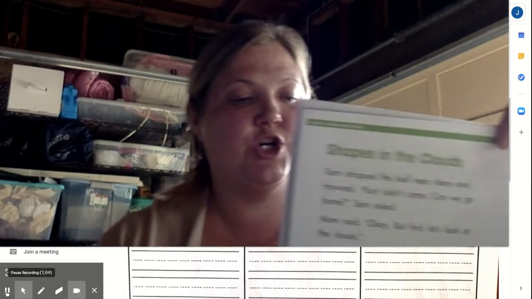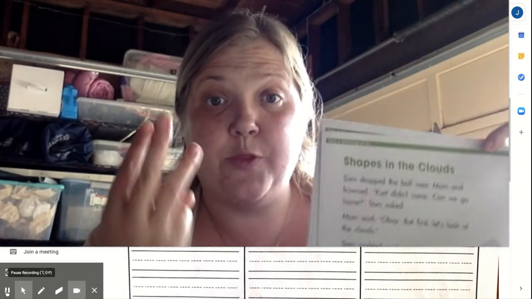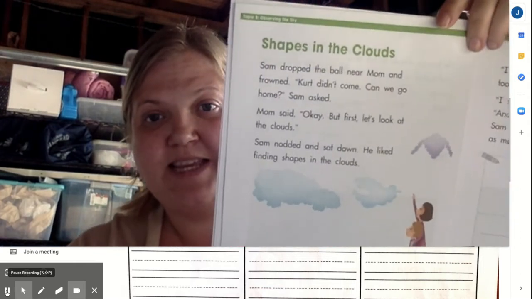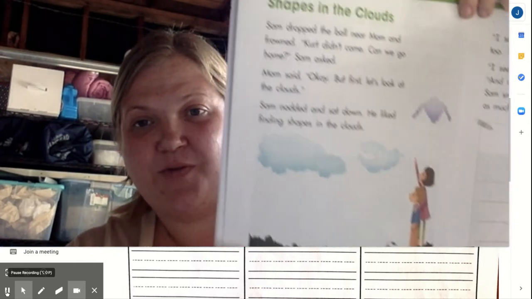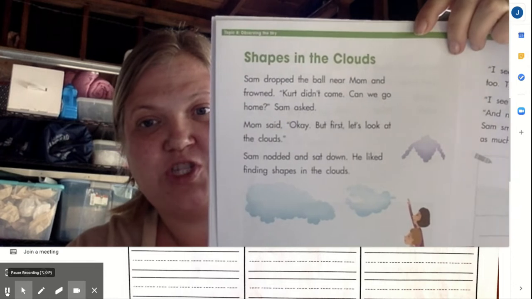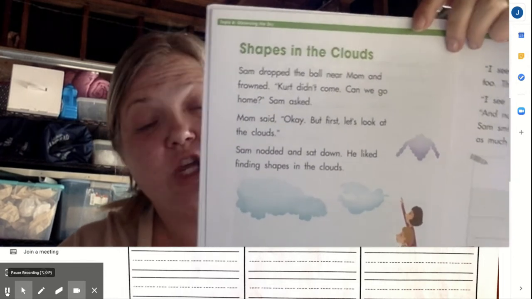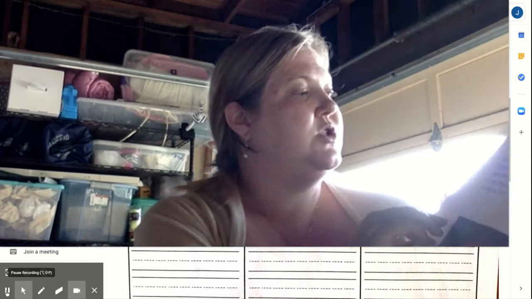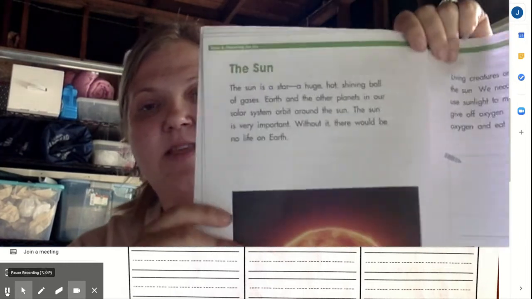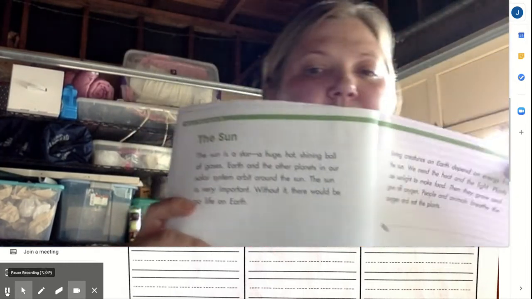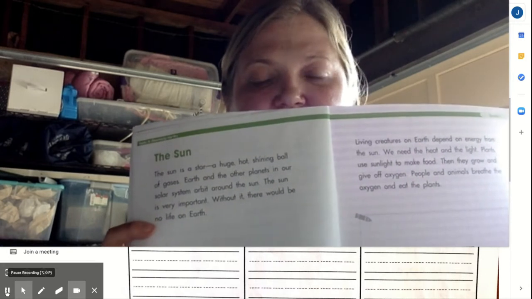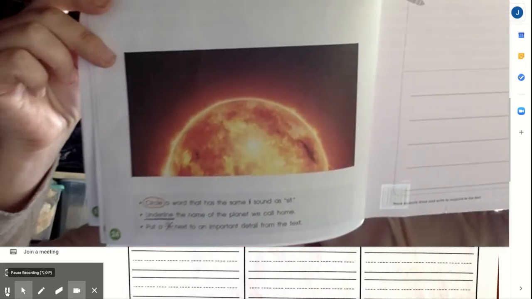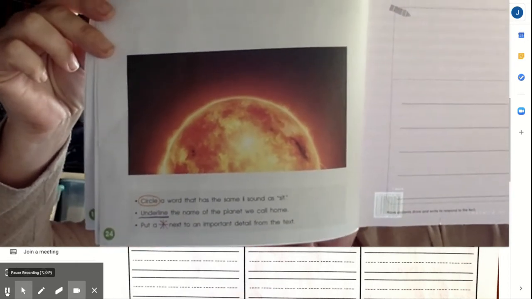Hi, boys and girls. This week we read three different texts. With Miss Chen, you read Shapes in the Clouds, this fun, realistic fiction story that maybe reminded you of finding shapes in the clouds. You also read The Sun, a nonfiction text. This one was really cool, teaching you about science and all about the sun, teaching you real facts.